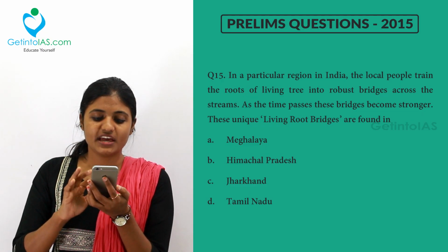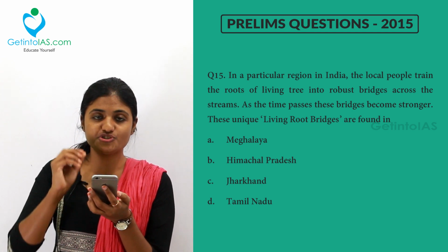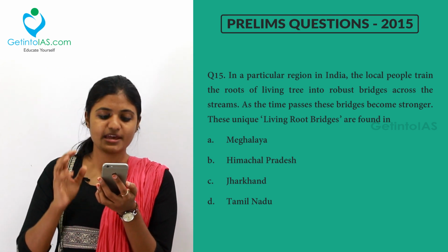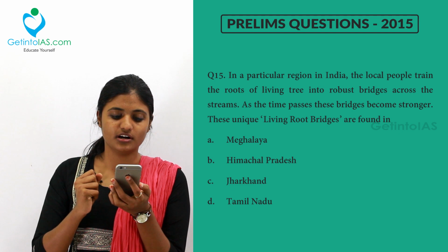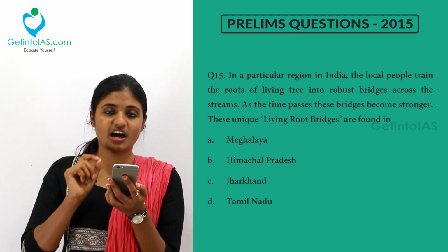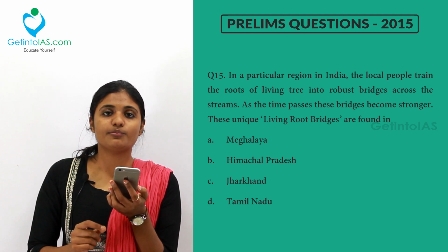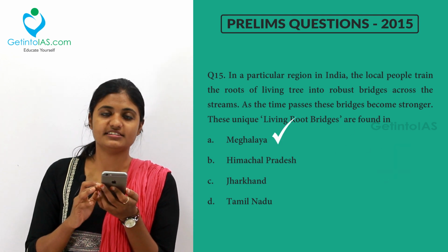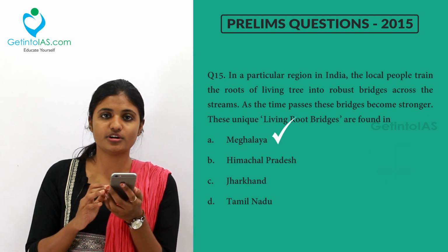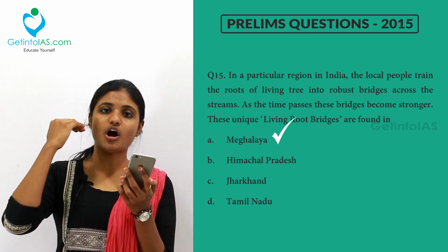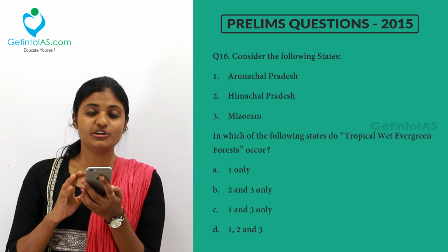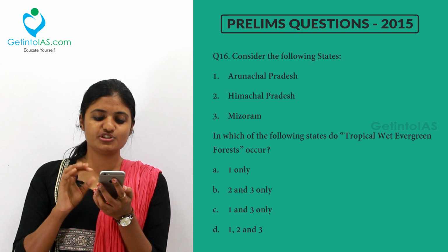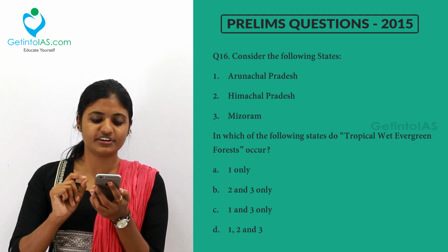Moving to the next one. In a particular region in India, the local people train the roots of living trees into robust bridges across the streams. As time passes, these bridges become stronger. These unique living root bridges are found where? You would have very well known about the living root bridges, which are found in Meghalaya. So option A, Meghalaya, is the correct answer, and it is an important tourist spot because water will be flowing down below and on top you will be moving over a living root bridge. Coming to the next question, consider the following states: Arunachal Pradesh, Himachal Pradesh and Mizoram. In which of the following states do tropical wet evergreen forests occur?